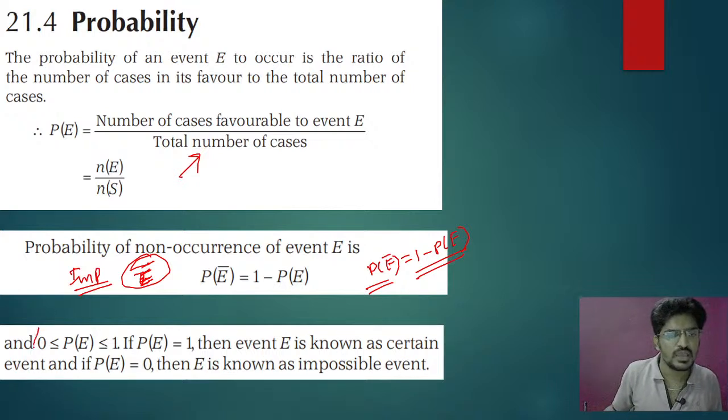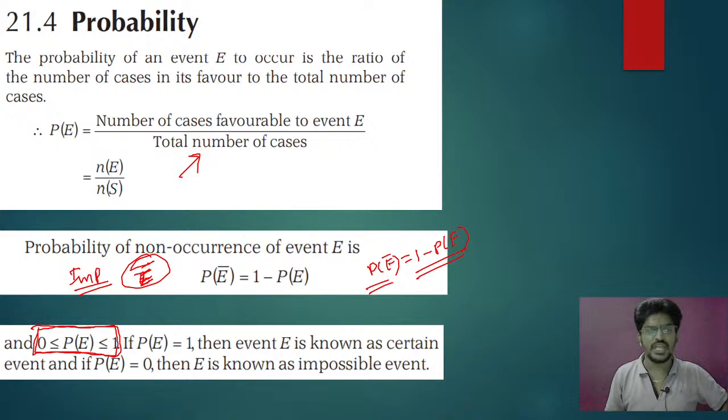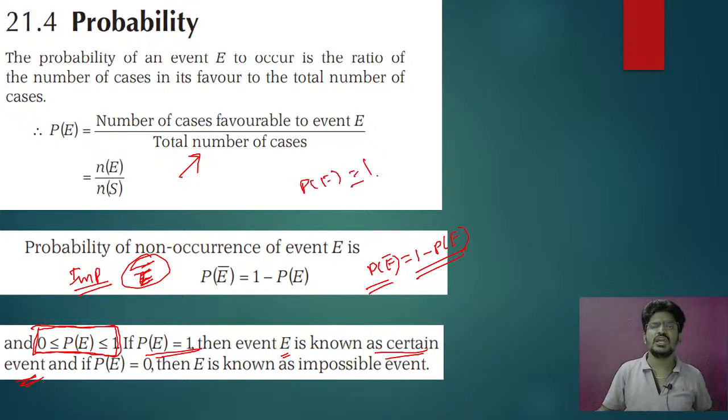And next, probability is always in between 0 to 1. Are you getting my point? Please understand this. If probability of E is equal to 1, then the event E is known as a certain event.